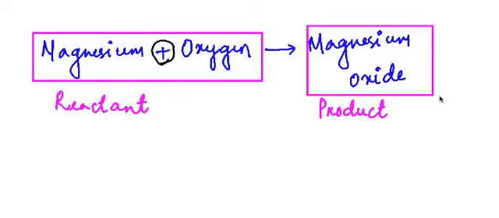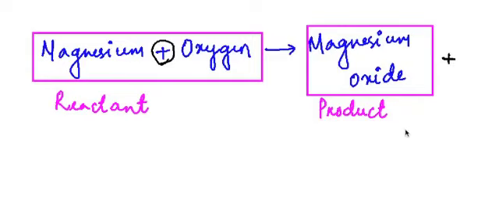Similarly, over here in this example we have only one product, but in various examples you will see that more than one product is formed, so you can write a plus and then write the other product, whatever is formed along with it. Alright, so these are some general notations to write chemical equations. We can use them in the word equation as well as in the skeletal equation.